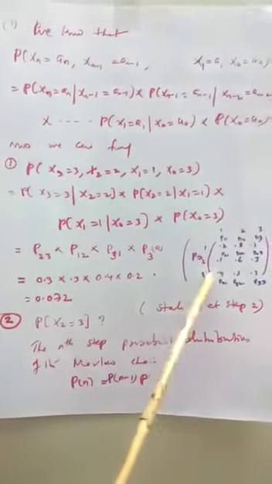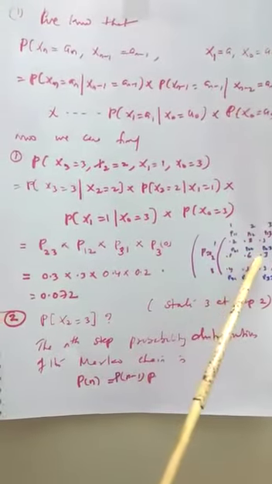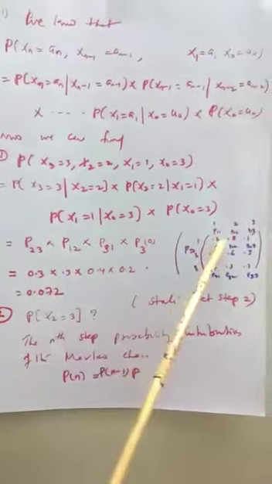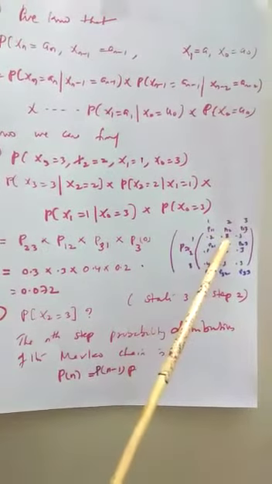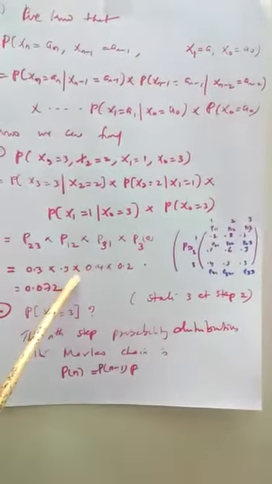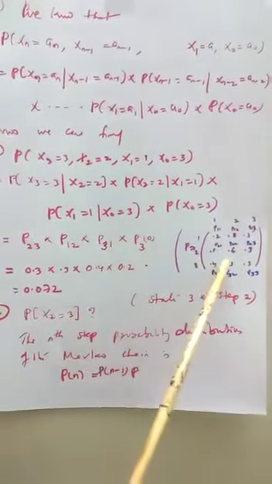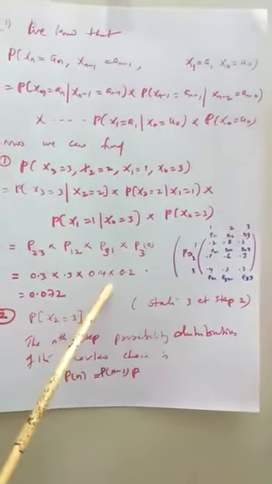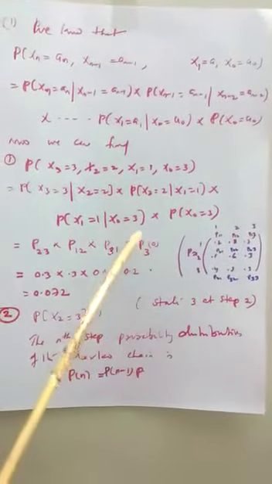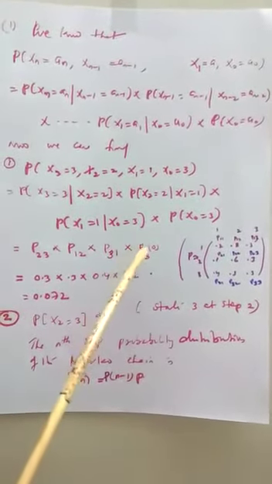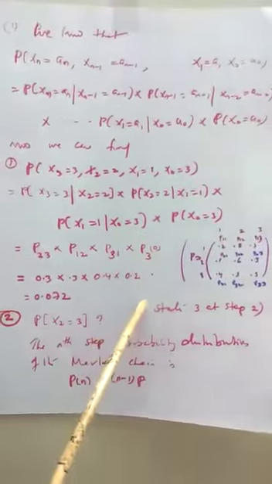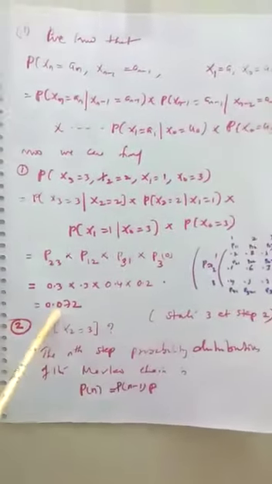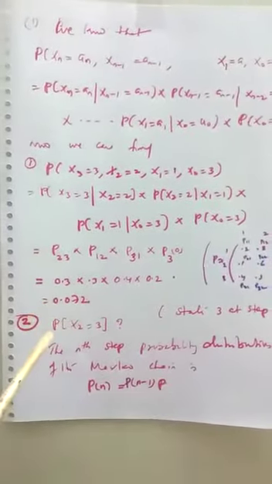Here P23 is the second row third element, that is 0.3. P12 is the first row second element, 0.3. P31 is the third row first element, 0.4. And P3(0) from the initial probability distribution is 0.2. Multiplying these, we get 0.072.